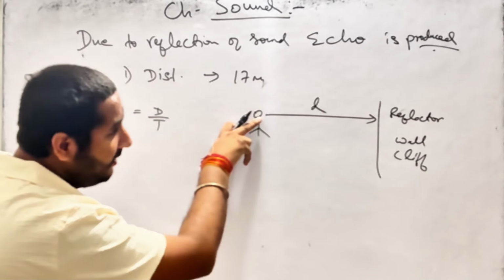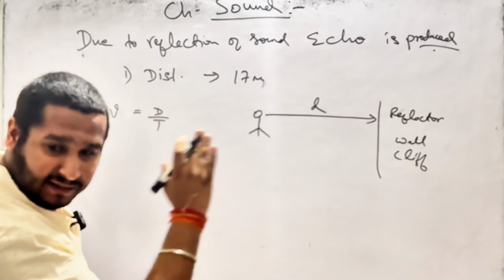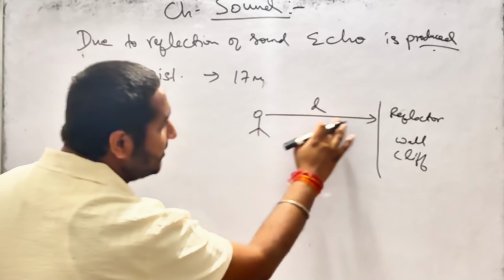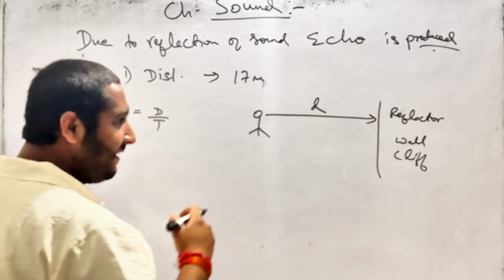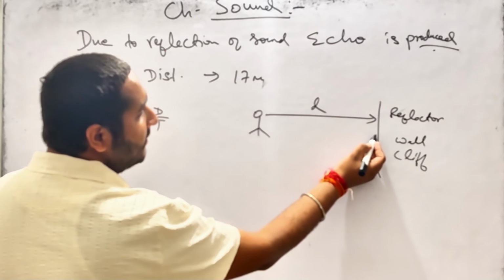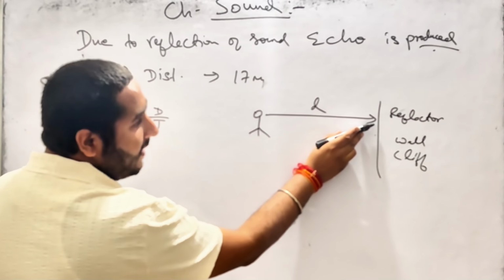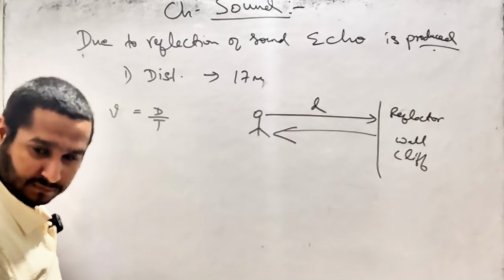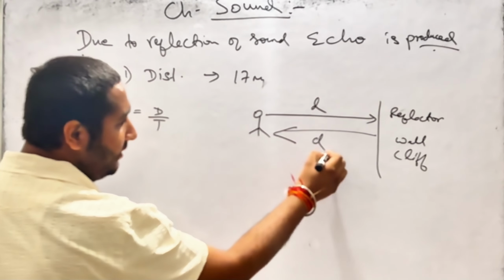Sound travels one complete distance d till here, and after hitting here, the sound will travel backwards, which means this is another d.